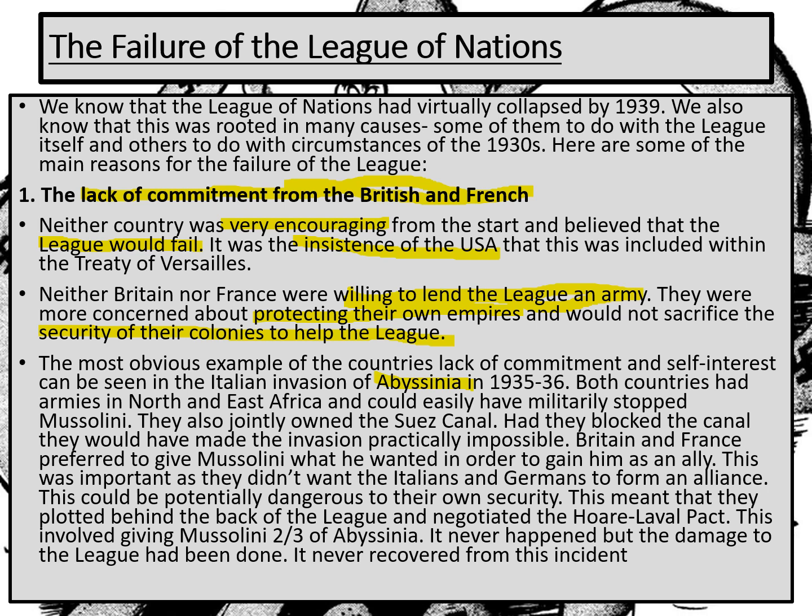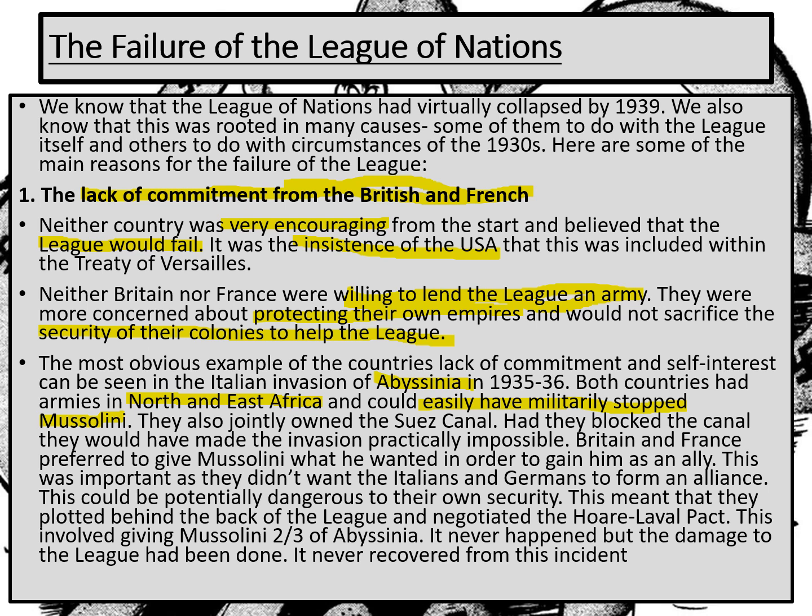We have to look at how they felt about the League and the fact that they weren't really willing to commit to it or lend it an army. And we can see that in the case study of Abyssinia. Both countries had armies in North and East Africa because they had colonies in those areas. They had empire there, and they could easily have militarily stopped Mussolini. They had the ability at this point to do this.